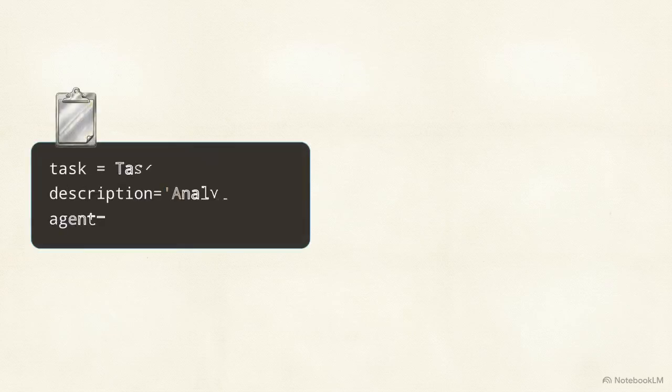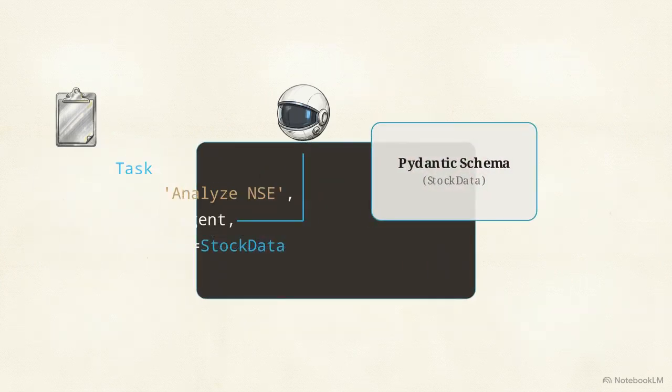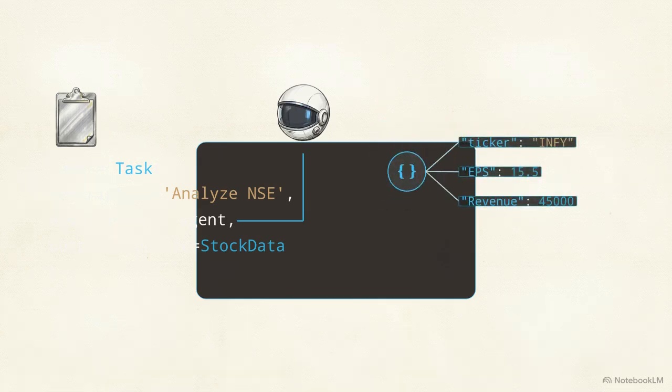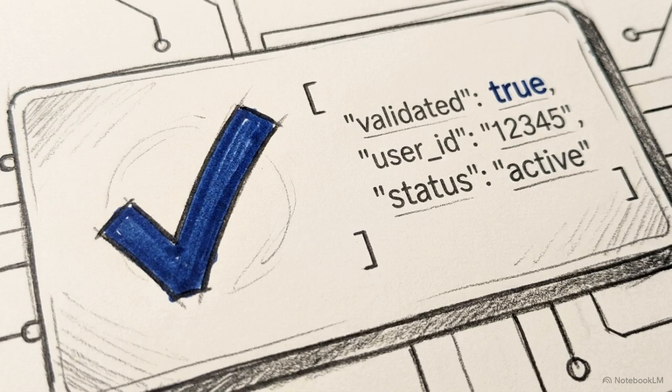The second primitive is the task, a discrete unit of work explicitly assigned to an agent. The most critical constraint is the expected output. By applying pydantic schemas, we force the output into a strict JSON structure, containing specific keys like ticker, EPS, and revenue. Defining this output schema per task is mandatory for multi-agent reliability. Without it, agents return conversational text instead of actionable data payloads. Schema enforcement prevents version-specific ambiguity across different language models and eliminates hallucinated data formats.